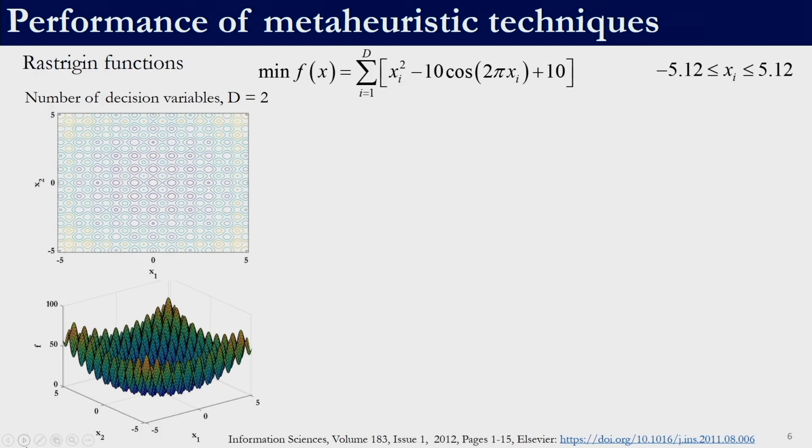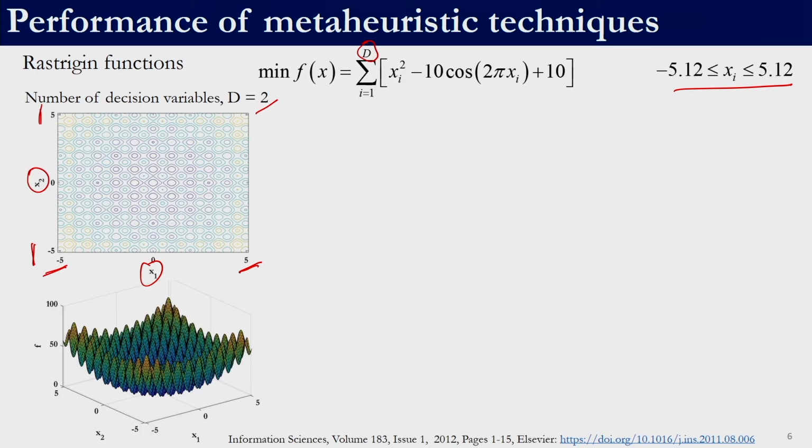So, let us see how the performance of a typical meta-heuristic technique will be. This is a benchmark function known as the Rastrigin function. It is a scalable function, as in by varying the value of d, you can have it as a 2 variable problem, 3 variable problem, and so on. If we fix the value to be 2, we get this search space. x1 and x2 vary between minus 5.12 to 5.12. Both decision variables have the same bounds.